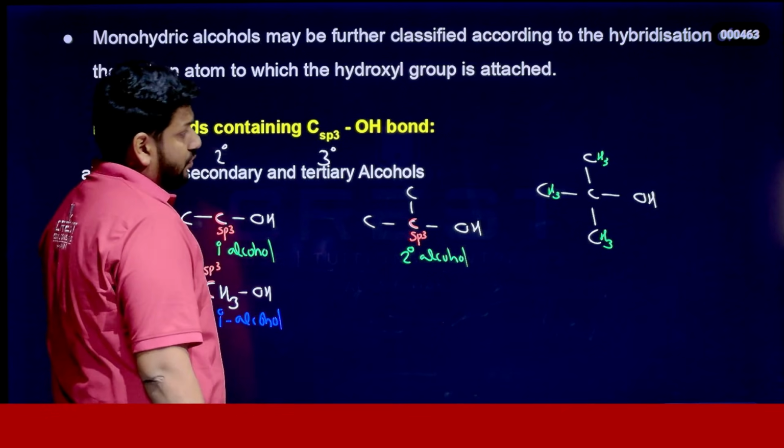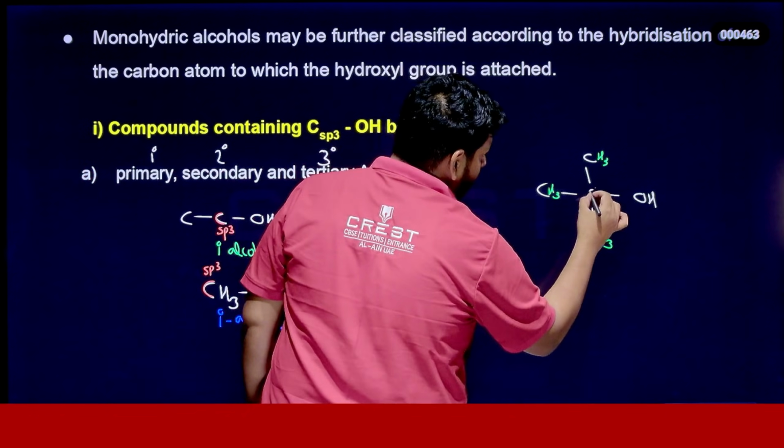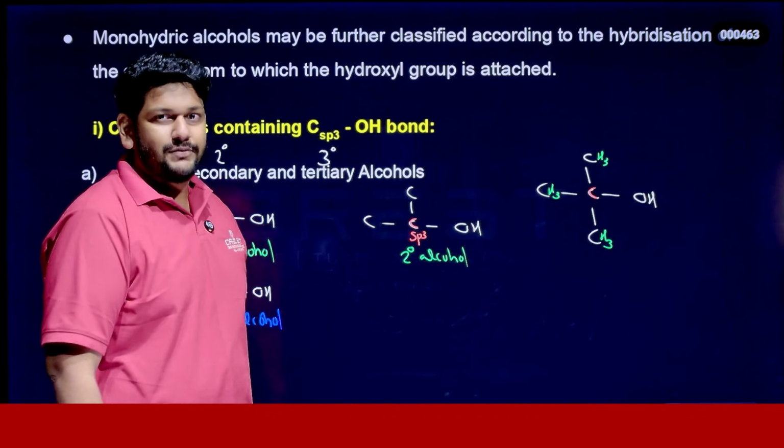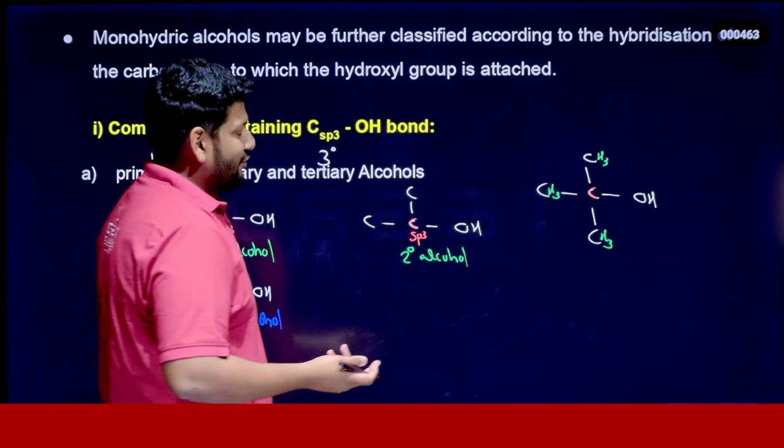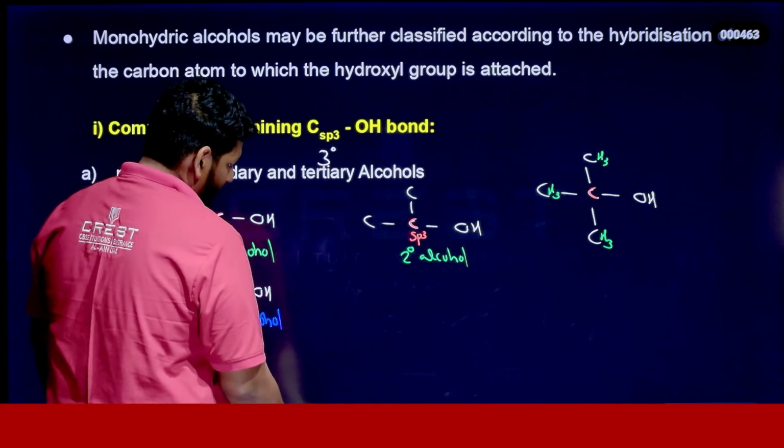Okay. So what about the hybridization of this carbon? Yeah, that is nothing but sp3. Every bond surrounding the carbon is a sigma bond, right? So what about the hybridization? Yeah, it's very simple. It's sp3.